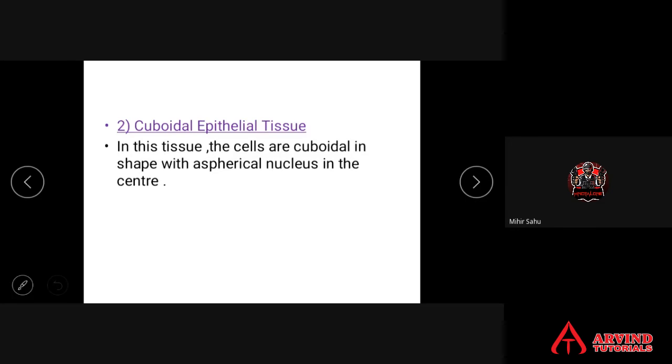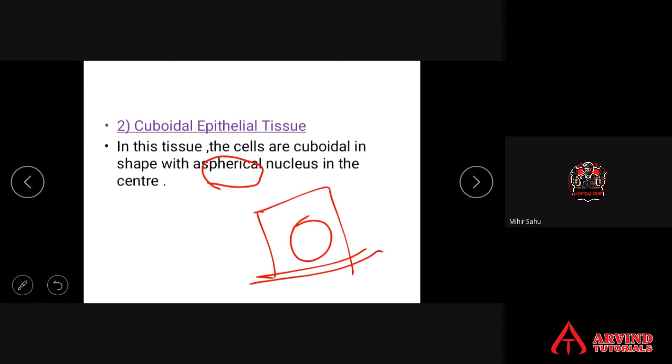In this tissue, the cells are cuboidal in shape with a spherical nucleus. A sphere-shaped nucleus must be present in the center. In this tissue, the cells are cuboidal in shape with a spherical nucleus in the center. There is a round nucleus in the cell. Of course, don't forget the basement membrane, because it is always what? Epithelium.